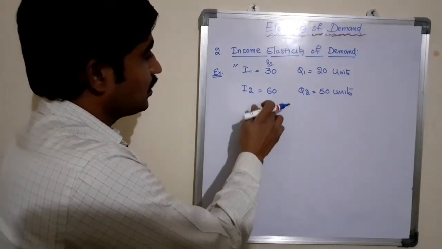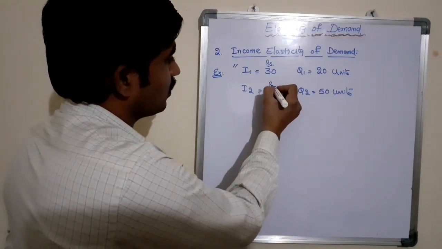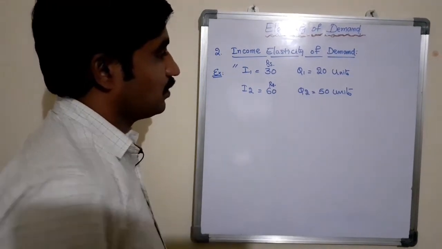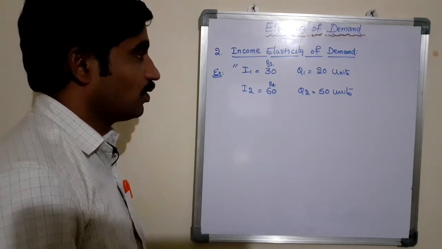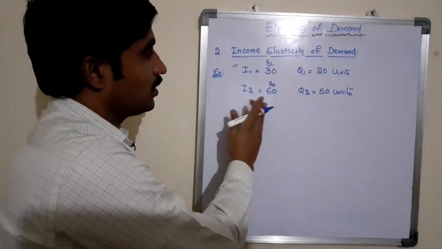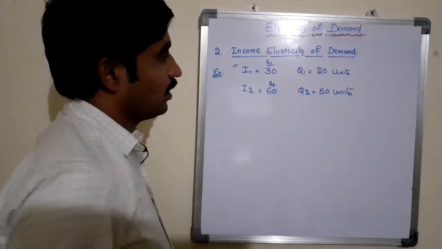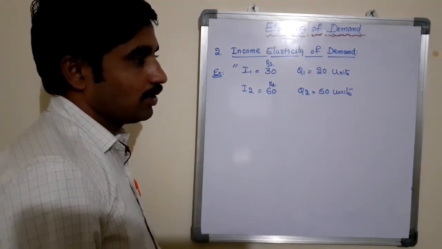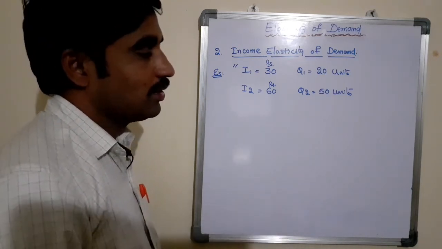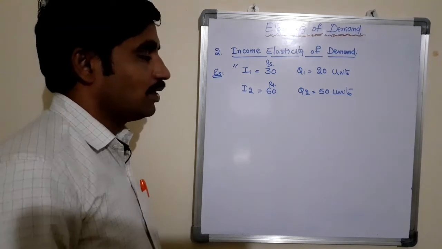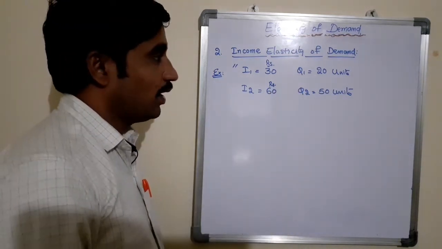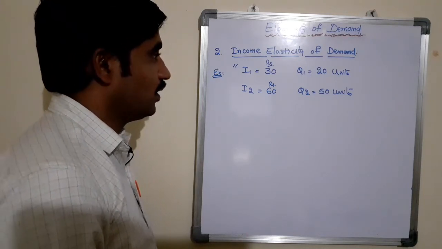When the income is increased to 60 rupees, then the quantity demand of the commodity will also increase to 50 units, because in general, as the income level of the consumers increases, proportionately the quantity demand of a commodity will also increase, because there is a positive relationship between income of the nation or income of the consumer and the quantity demand of a commodity as per the law of demand.